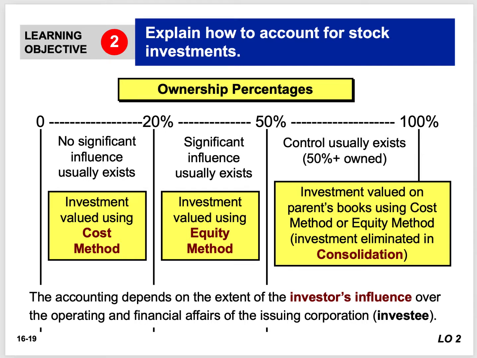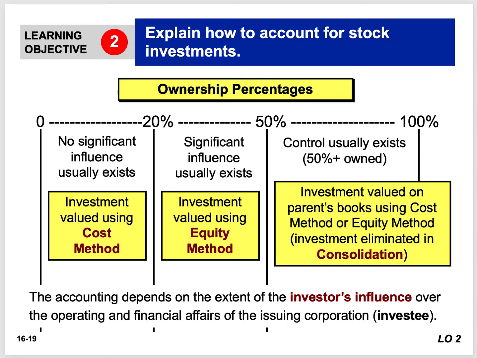Well, in this video, we're going to look at stock investments, and we're going to see how exactly a company invests in another corporation's stock, right? So stock investments are investments in the capital stock of another corporation, okay? So let's say we're Acme Corporation.